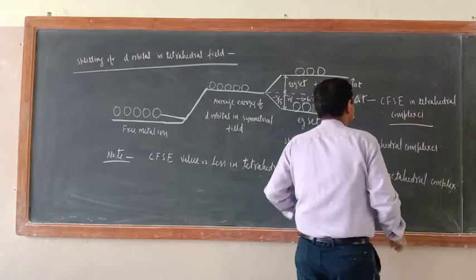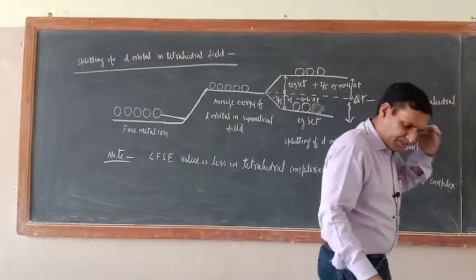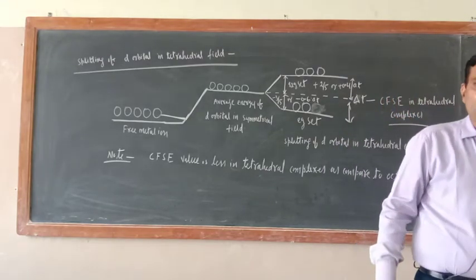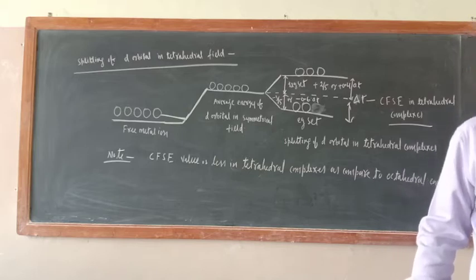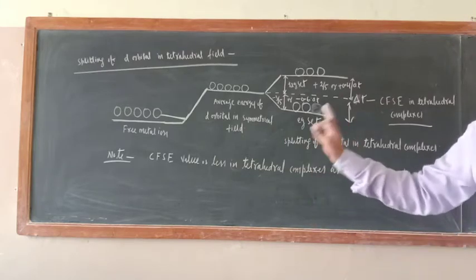There are some minor changes also, I will tell you that too. The splitting energy in tetrahedral complexes is less as compared to octahedral complexes. Already I told you, there are 6 ligands, here 4 ligands.